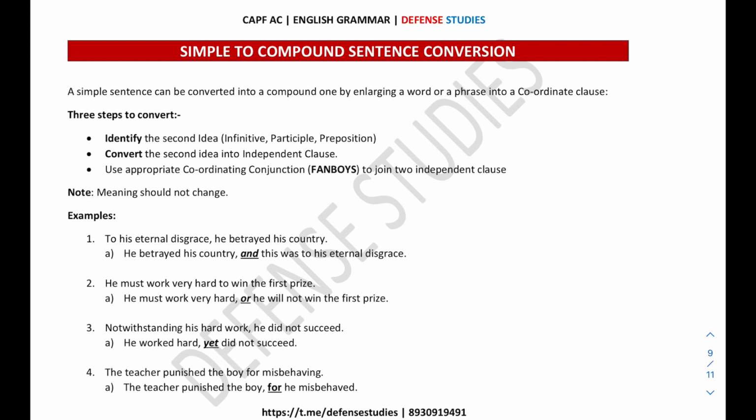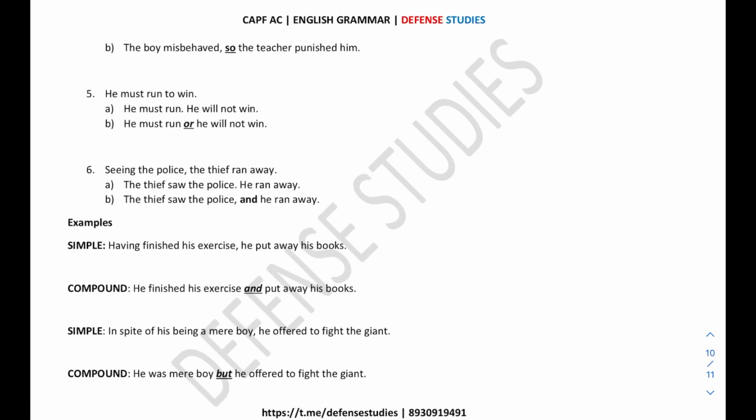Now the fourth question is, "The teacher punished the boy for misbehaving." "For misbehaving" is the second idea, and that is a prepositional phrase. We need to convert the prepositional phrase into an independent clause. So I have converted "for misbehaving" into "he misbehaved," and connected both of these independent clauses with the help of the coordinating conjunction "for." Okay. There is another way to convert that sentence into a compound sentence. The other way is, "The boy misbehaved, so the teacher punished him."